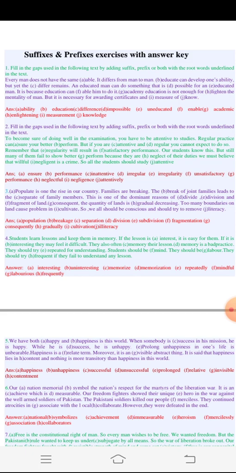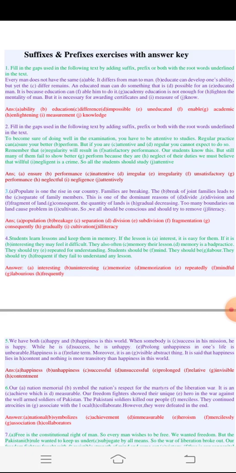Then academic education is not enough for enlightening the mentality of man. So it would be enlightening, but it is necessary for awarding certificates and measurement of know, which means knowledge.